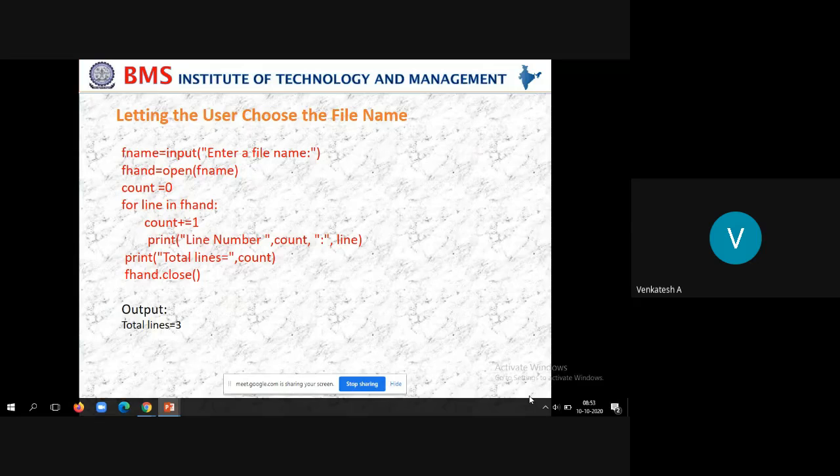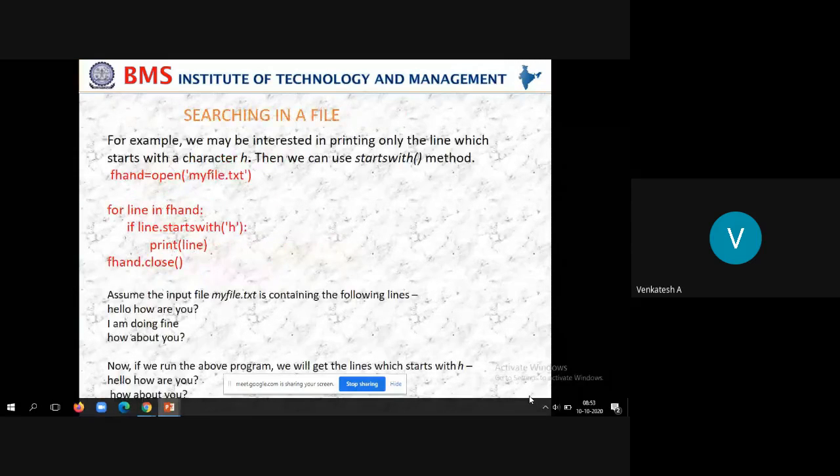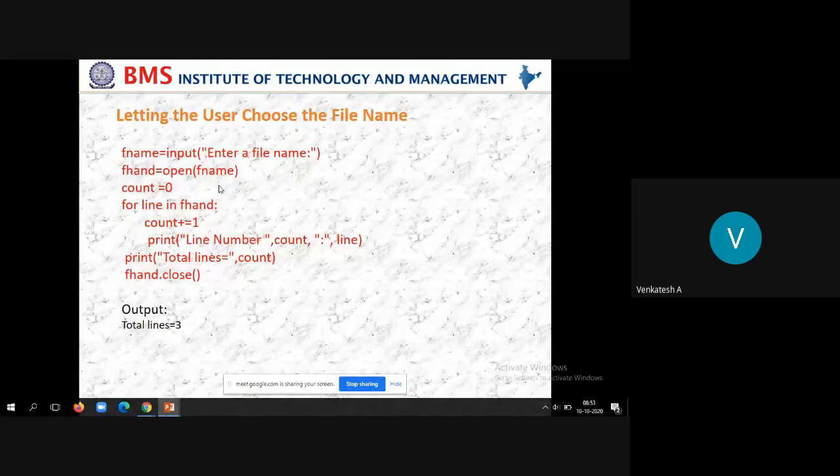Now, letting the user choose the file name. In this code snippet we manually specified the file name, that is myfile.txt. Instead of that, how do we make it interactive, how do we write an interactive program so that the user enters whatever file name he wants, and then you check it and do the further processing?